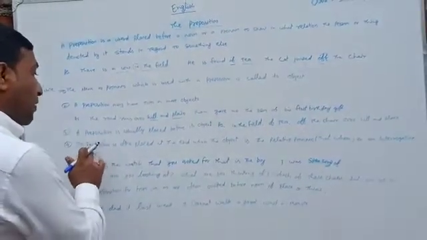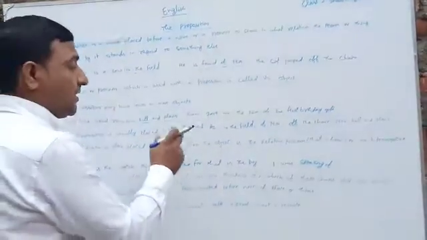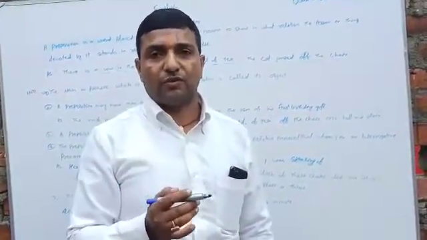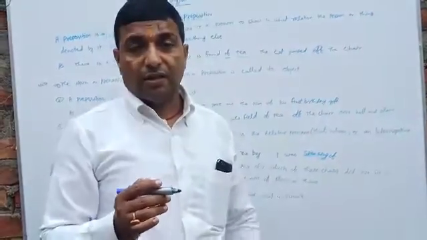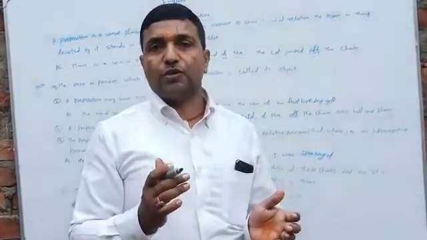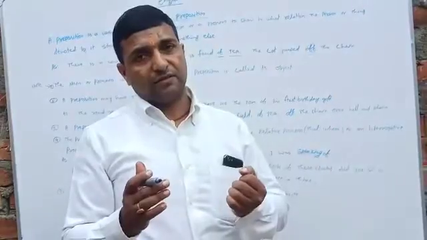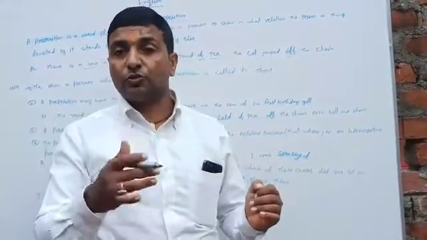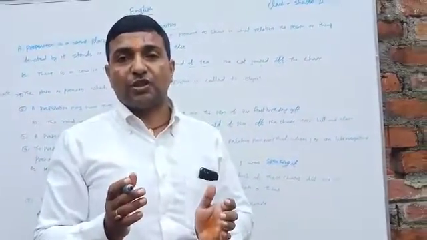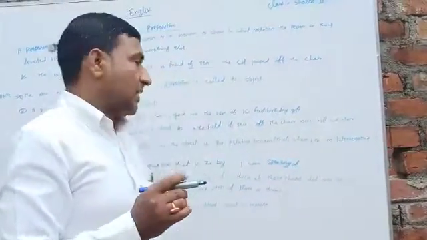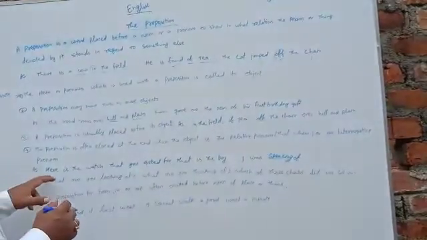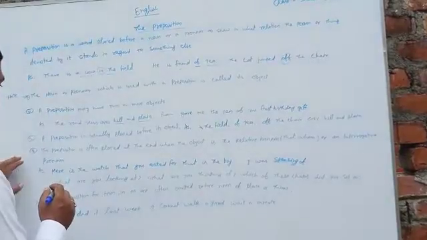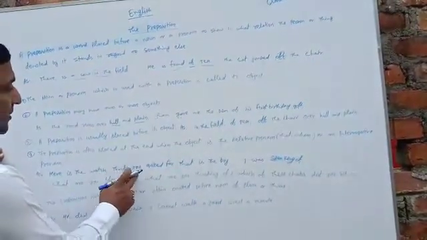But the preposition is often placed at the end when the object is a relative pronoun or interrogative pronoun. Generally, we use the preposition before the object, but sometimes with a relative pronoun or interrogative pronoun, we use the preposition at the end of the sentence. As: here is the vase that you asked for.